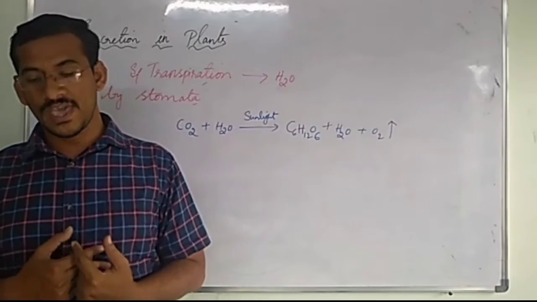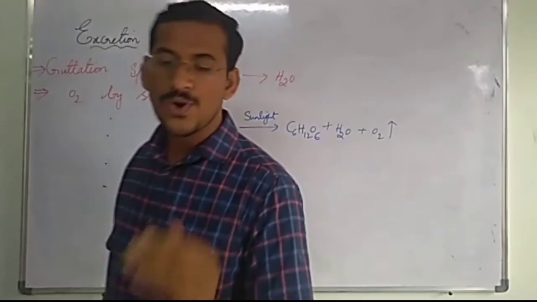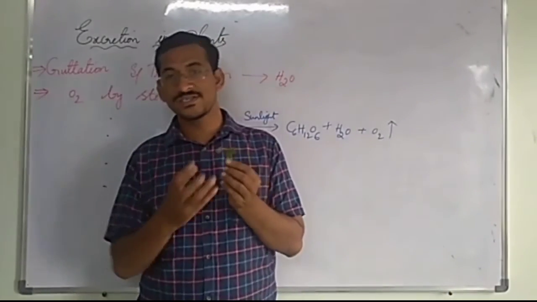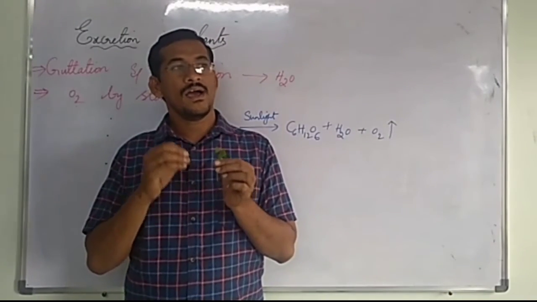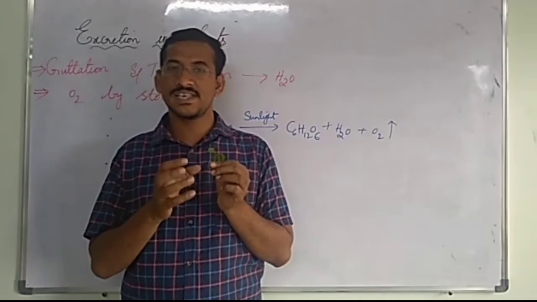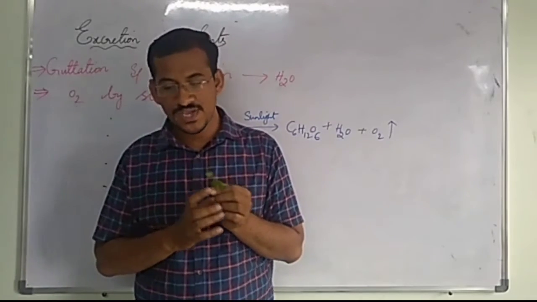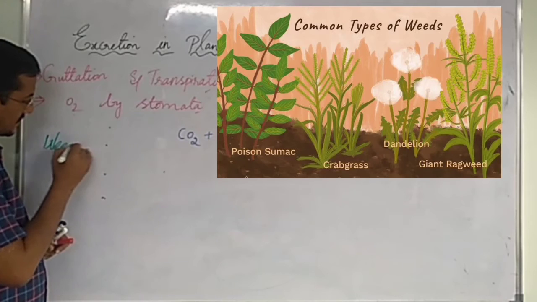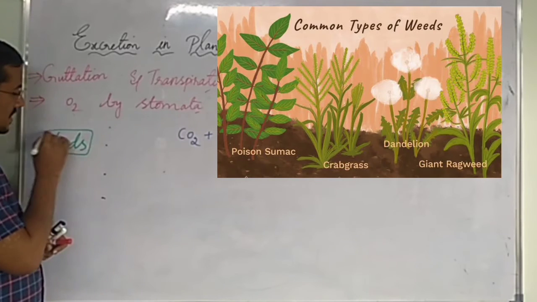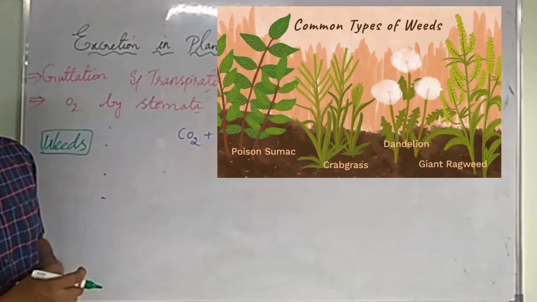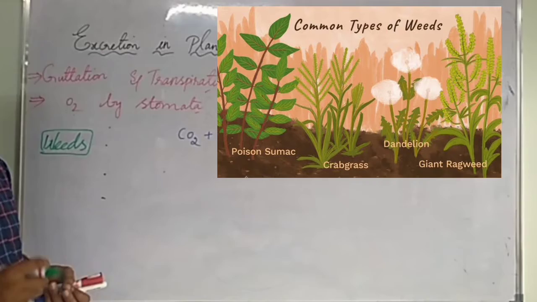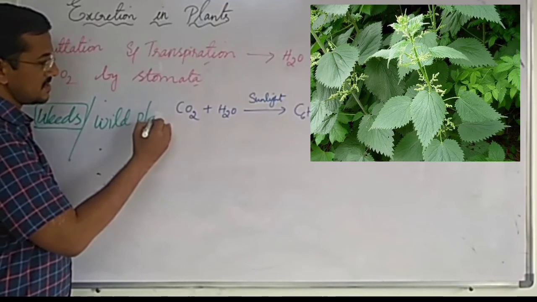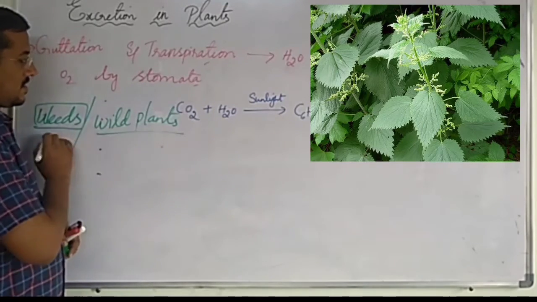In the same way, plants also show a defense mechanism by releasing some poisonous and unpleasant tasting chemicals. Okay, I have seen this in weeds. What are weeds? Unwanted plants in fields or wild plants in forest areas.